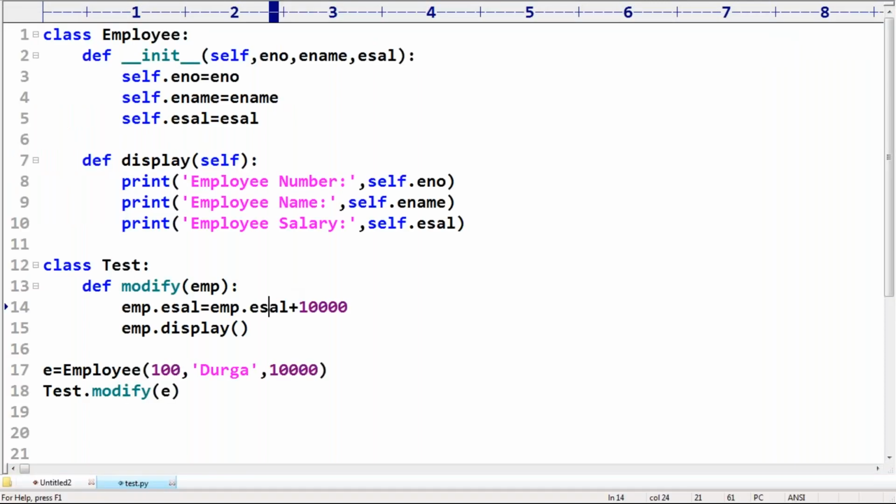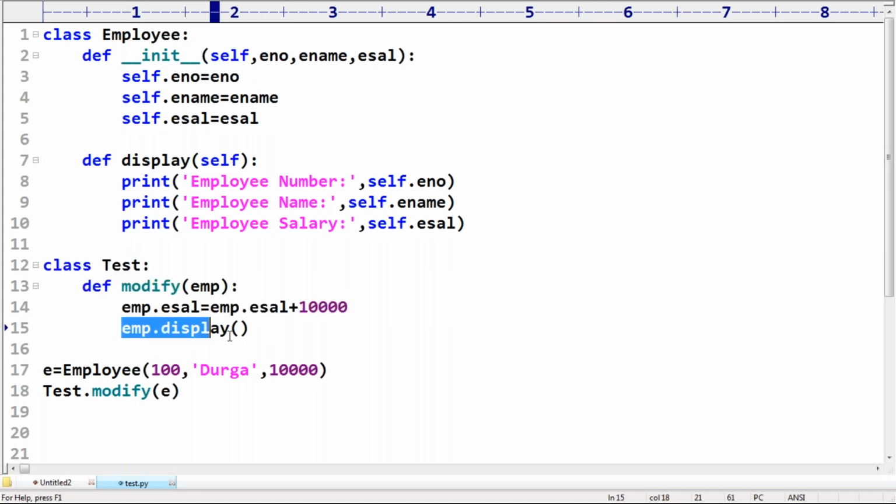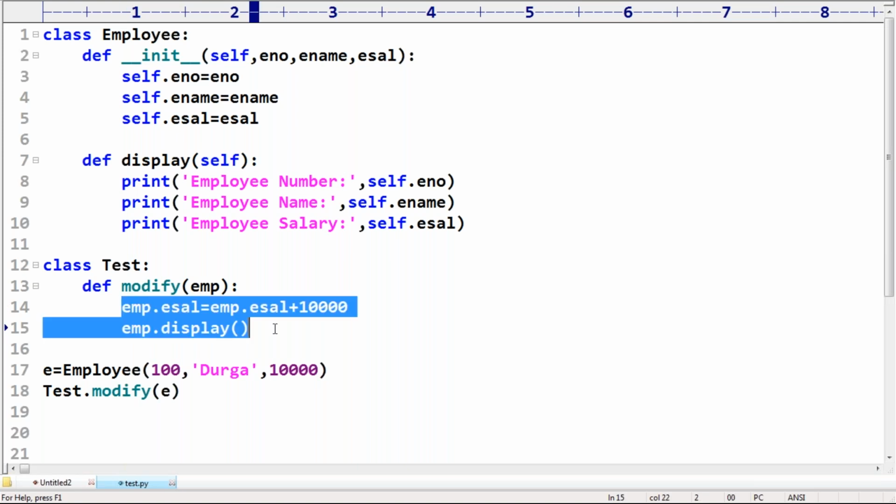Now the point here is, sir, how many classes are there with me? Can you please confirm? Two classes are there. What is the first class? Employee class. What is the second one? Test class. From the test class, we are accessing employee class functionality. Remember this one, sir. Accessing members of one class inside another class, possible or not?